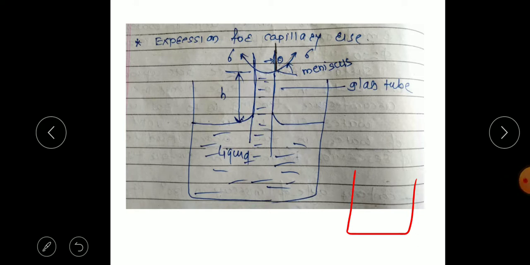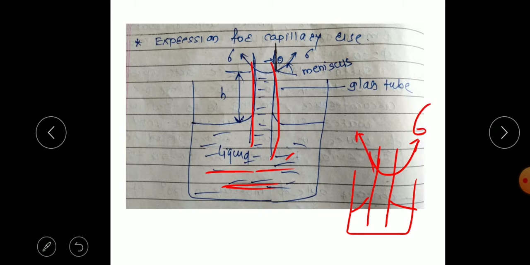If you consider water or any other liquid and a small diameter tube is dipped inside it, the water will rise above the general level of the liquid in this tube. At that time, the tensile force will be acting on the surface of the liquid, that is sigma, and the angle of contact is theta.